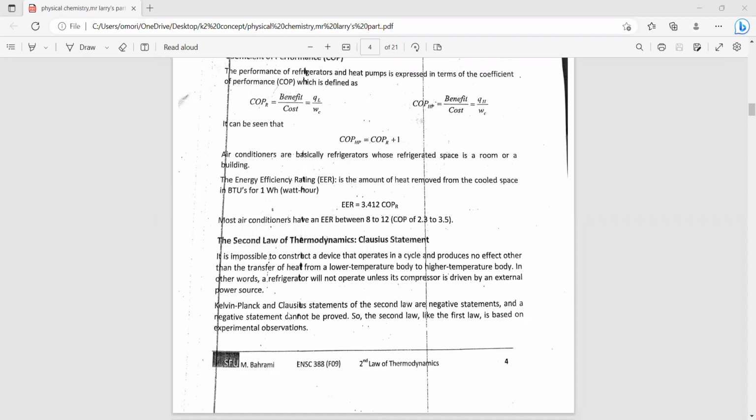Now, if we observe the Kelvin-Planck statement and the Clausius statement, both talk about impossibility. The first one says that it is impossible to have heat coming from a hot reservoir and then converting all the heat to work. While the Clausius statement says it's impossible to construct a device working in a cycle that can transfer heat from a low temperature region to a high temperature region without the effect of an external energy.